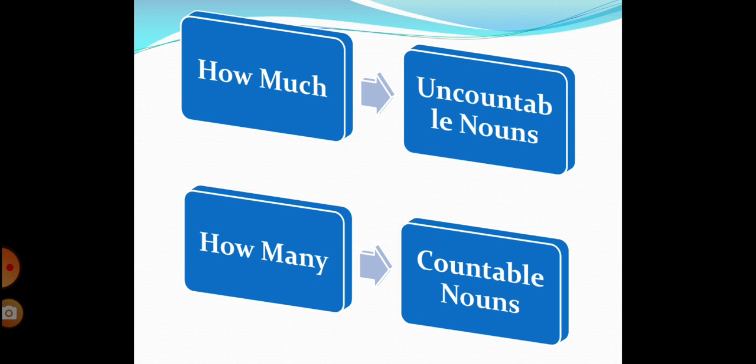Maybe I have 10 dogs. That's not true, but imagine that. That's a lot of dogs. Can I say I have many dogs? We use many for countable noun. How many dogs do you have? I have many dogs. I have 10 dogs. So remember this. Countable nouns, we use how many with countable nouns.